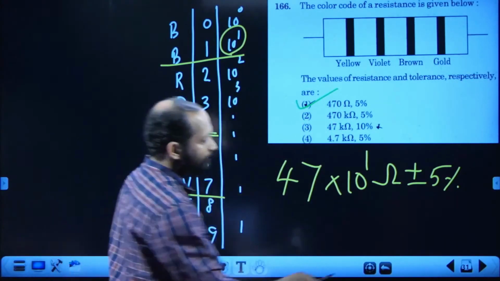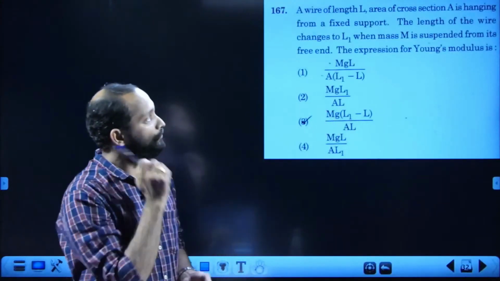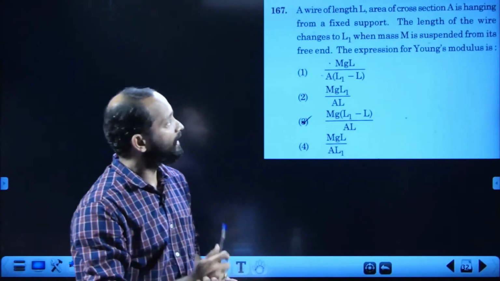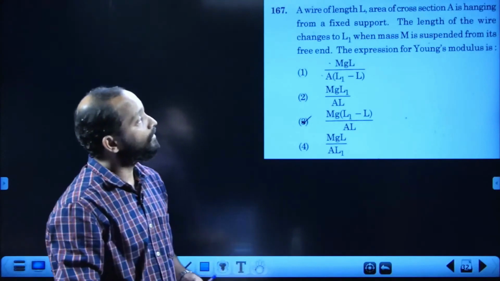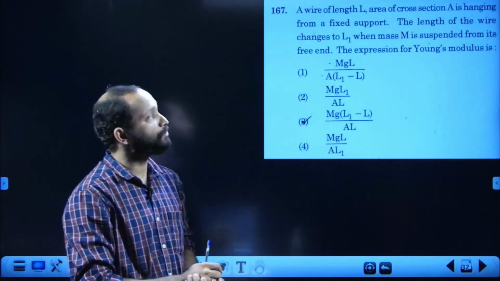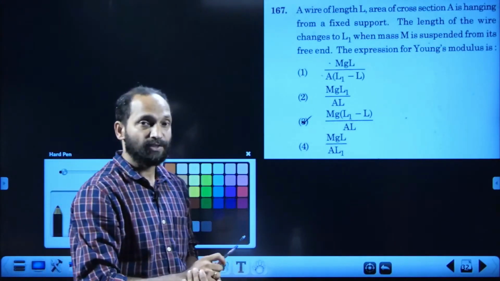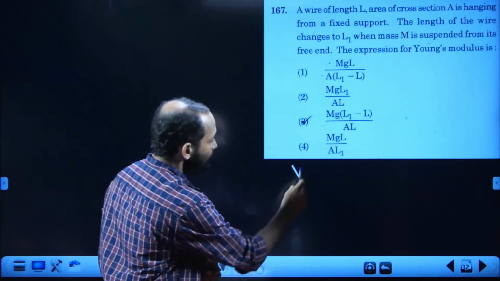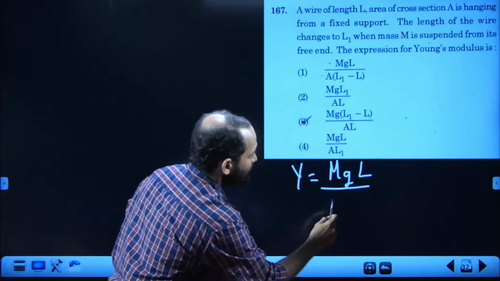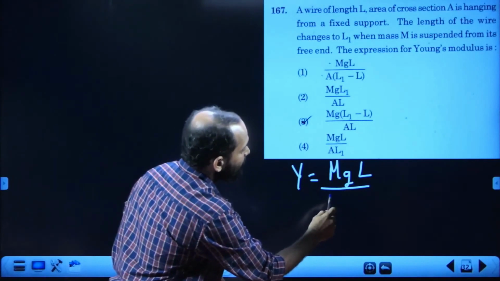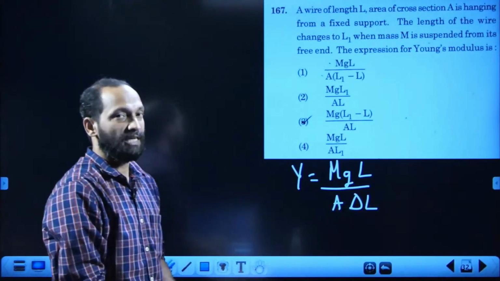Next one, 167. A wire of length L, area A hanging from fixed support, length of wire changes to L1 when a mass M is suspended from the free end. The expression for Young's modulus is, you know, students, the question is asked from first year topic, properties of solids. Formula for Young's modulus is mgl by A into delta L. mgl by A delta L.